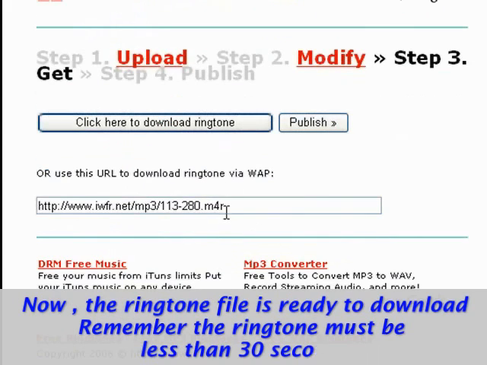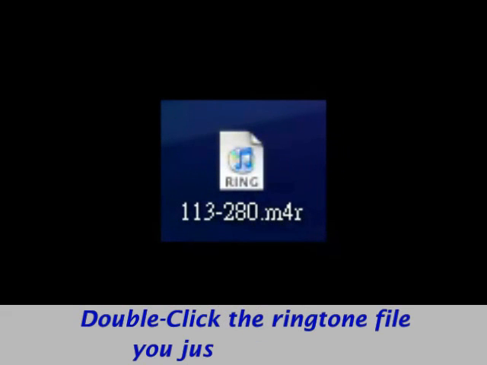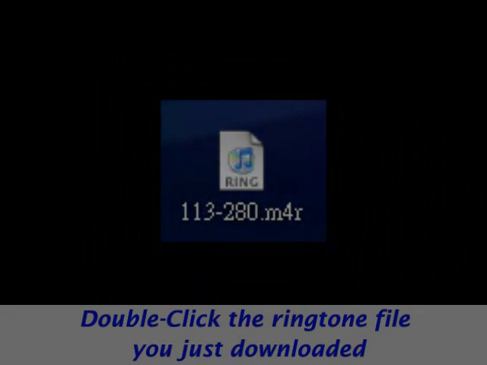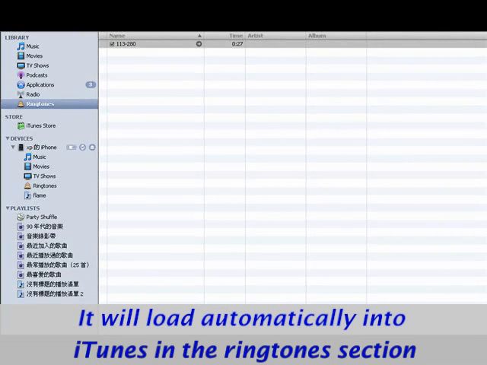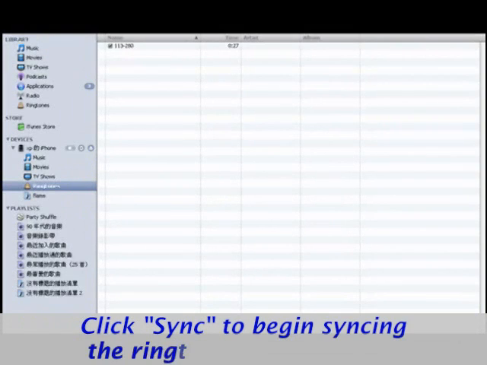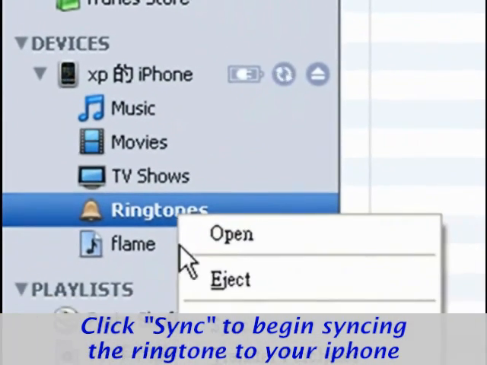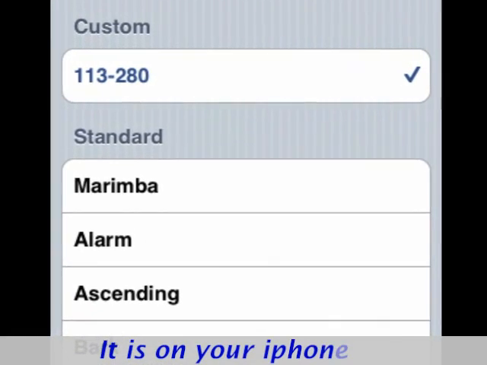Now the ringtone file is ready to download. Remember, the ringtone must be less than 30 seconds. Double-click the ringtone file you just downloaded. It will load automatically into iTunes in the ringtone section. Click Sync to begin syncing the ringtone to your iPhone. It's on your iPhone now.